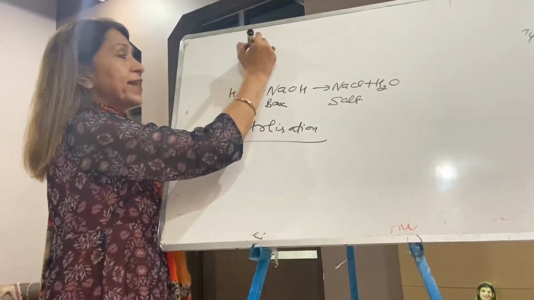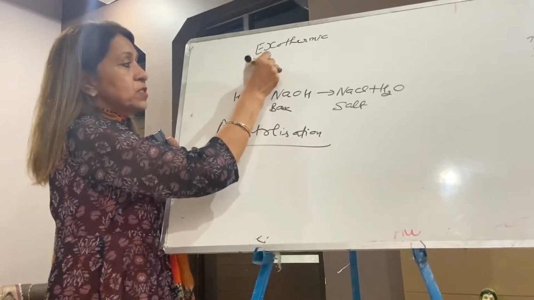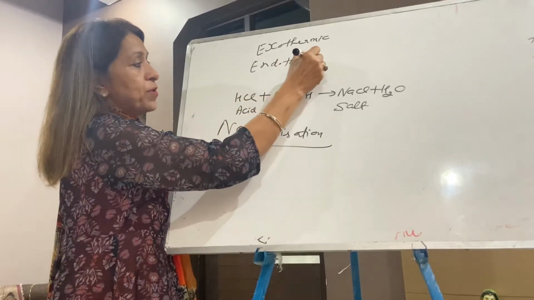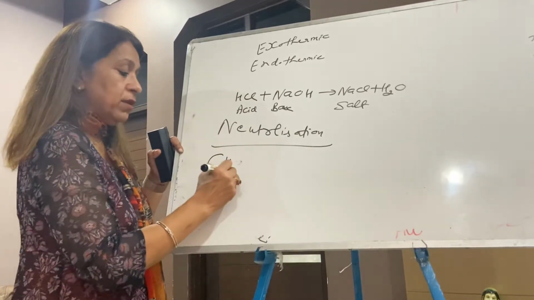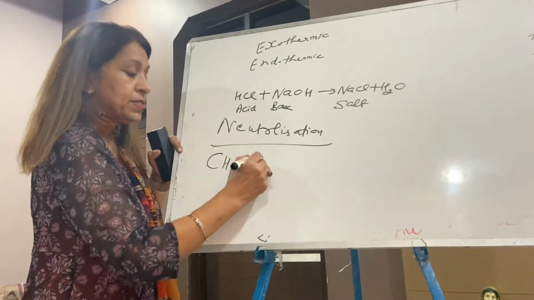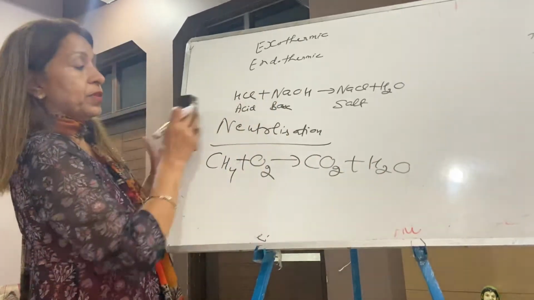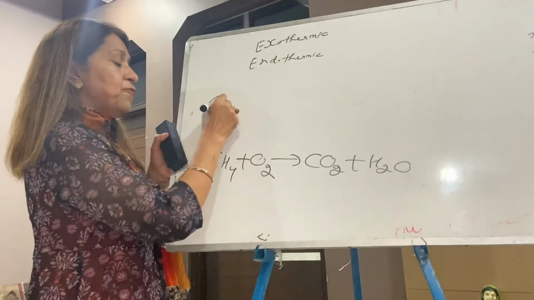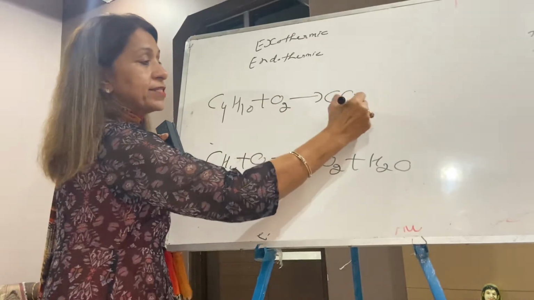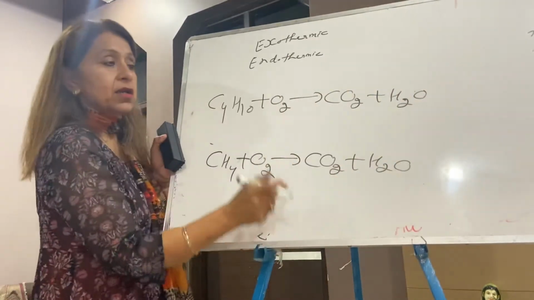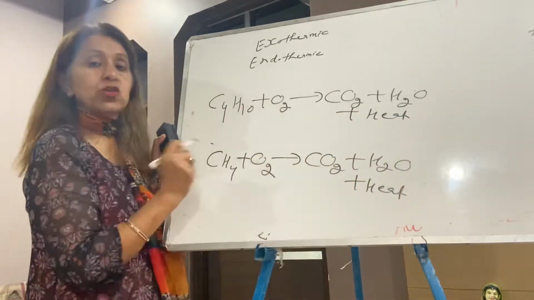Now some of the reactions are exothermic, where heat is released. Some of the reactions are endothermic, those absorb heat. Many reactions release heat. For example, methane, which is used in CNG, plus oxygen is a combustion reaction, giving carbon dioxide and water, always in combustion. This is your reaction of CNG. C4H10, which is LPG, plus oxygen always gives carbon dioxide and water. It is a combustion reaction, and during combustion heat is released. These are exothermic reactions.